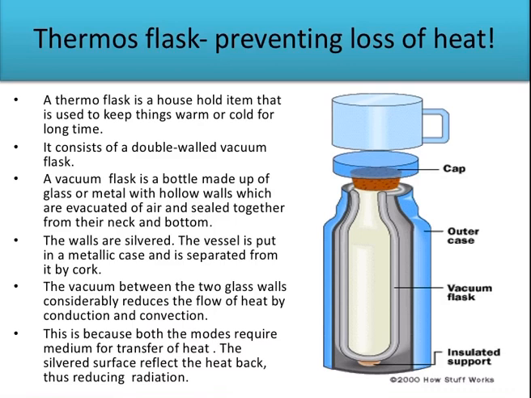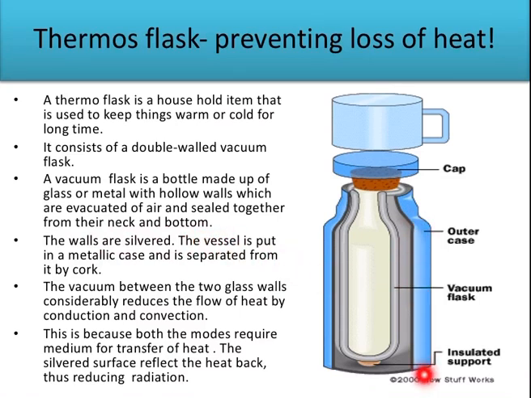The heat remains inside, or does not get lost to its surroundings. So let's see. It consists of a double walled vacuum flask. A vacuum flask is a bottle made of glass or metal with hollow walls which are evacuated of air and sealed together at the neck and bottom.